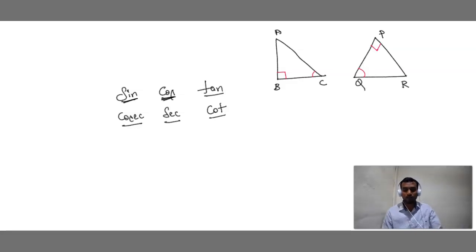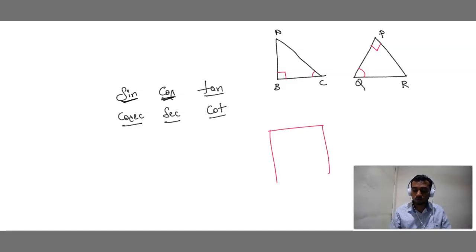Good? Okay. Now, a triangle has three sides, so we have three different names. As the triangle changes its position, the sides also keep changing. Now assume this picture, a very simple picture, 1, 2, 3 and 4.